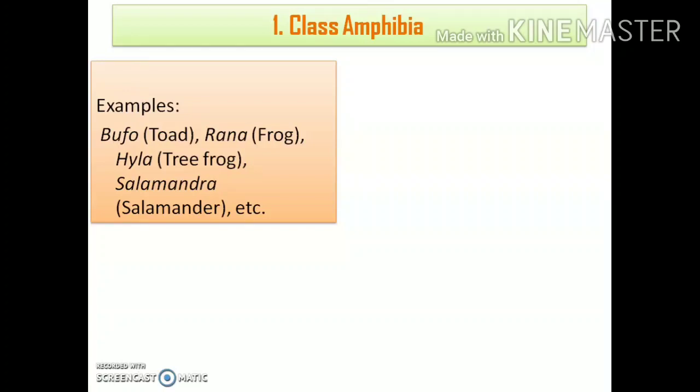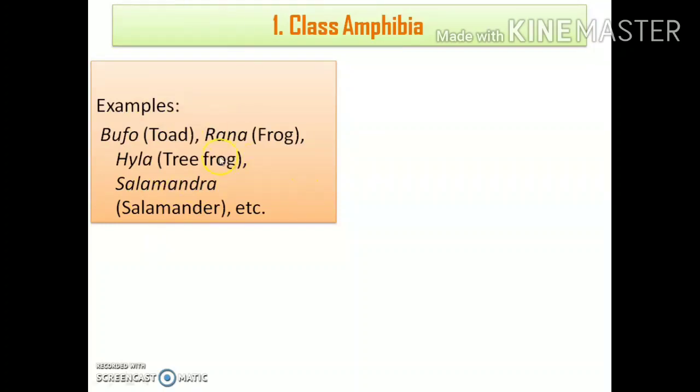The scientific names actually consist of two parts: genus name and species name, right? The genus name always starts with a capital letter, and the species name starts with a small letter. Clear now? Just try to remember this.